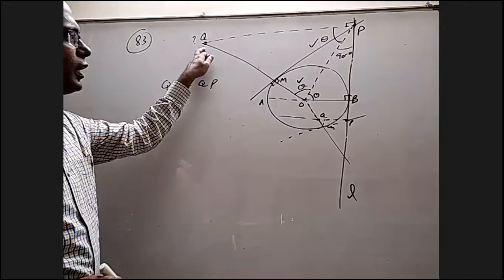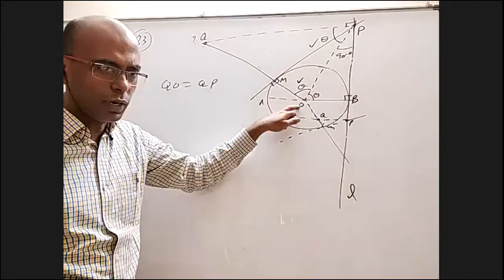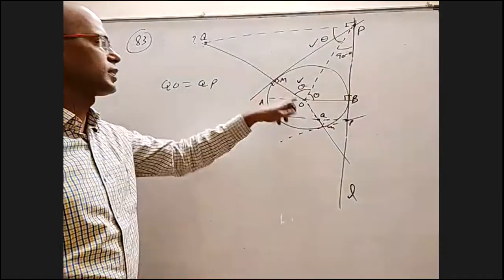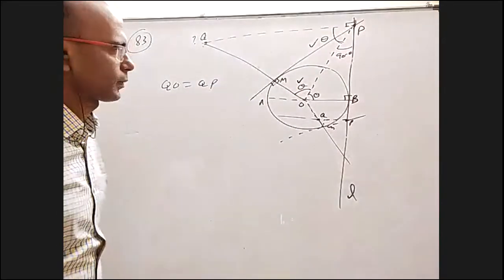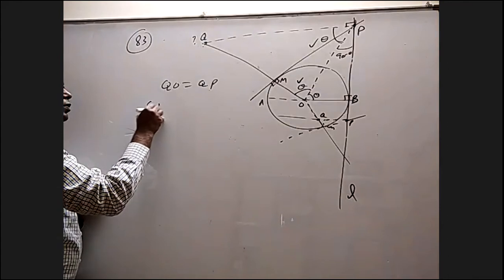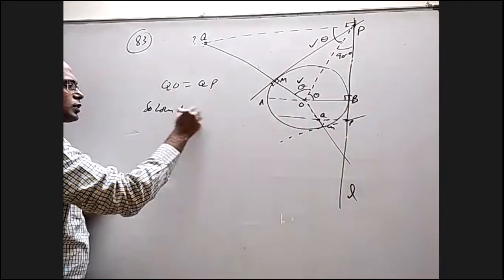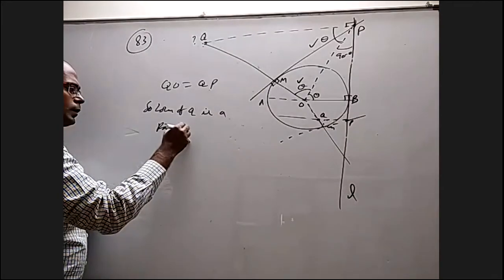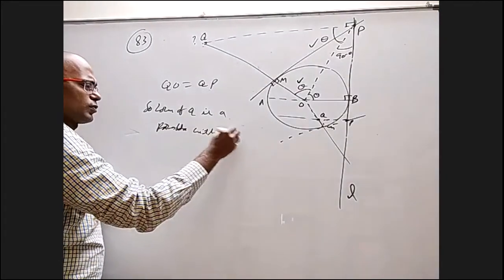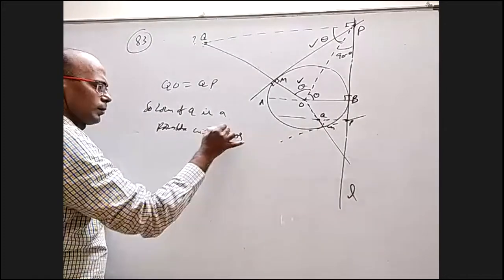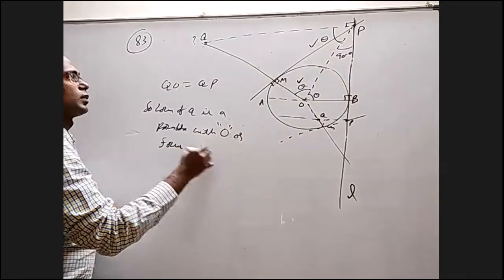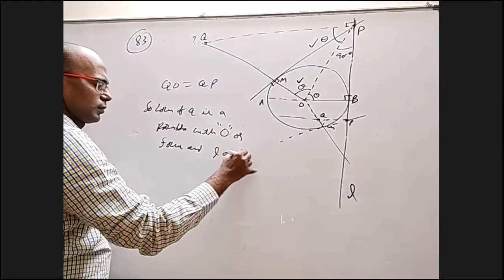So the distance from Q to a point is the same as the distance to a line. So the locus is a parabola with this as focus and this as directrix. So the locus of Q is a parabola with O as focus and L as directrix.